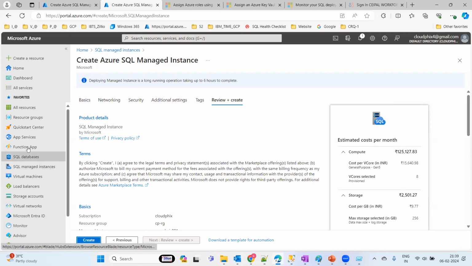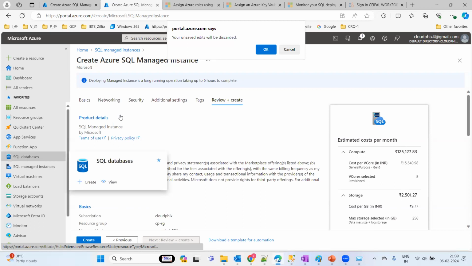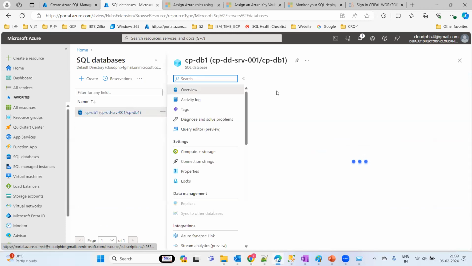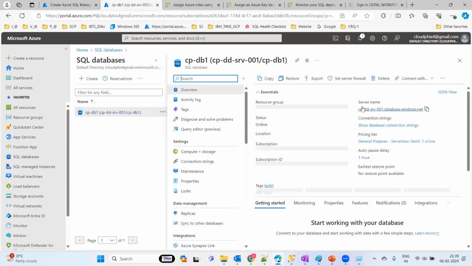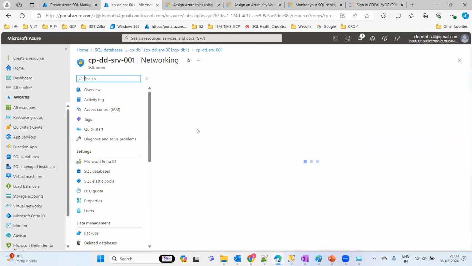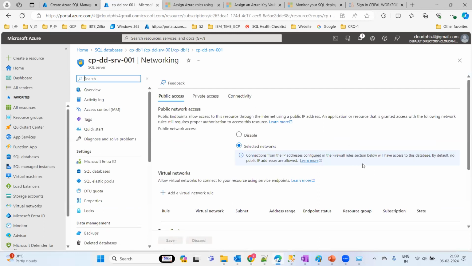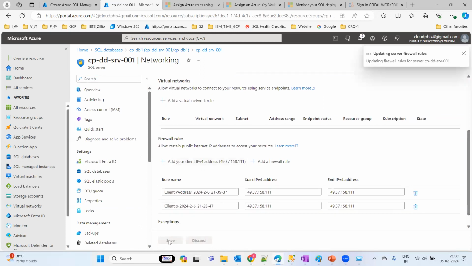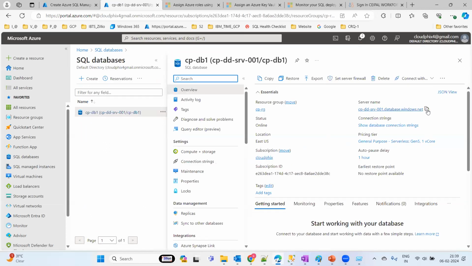Okay, so let me show this Azure SQL first of all. Okay, so I could see this Azure SQL database, and you can see the one which I deployed. Go to this firewall setting, and make sure you selected network and all, and simply you can add your current existing public IP so that you can easily connect from your local SSMS or whatever.